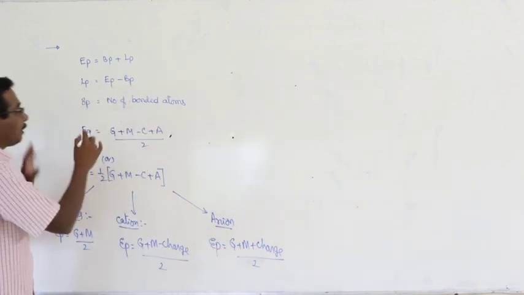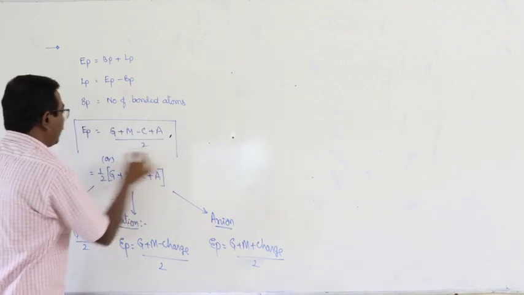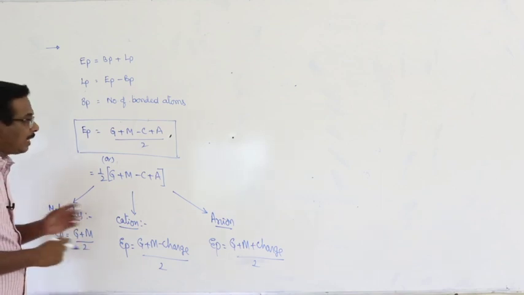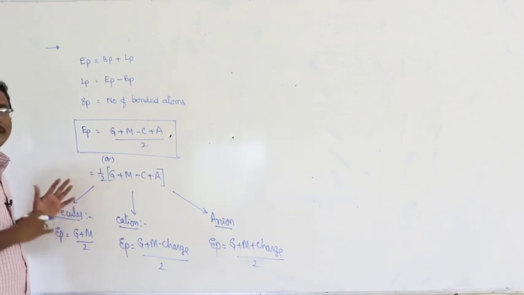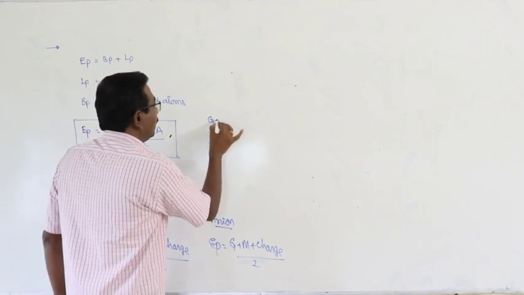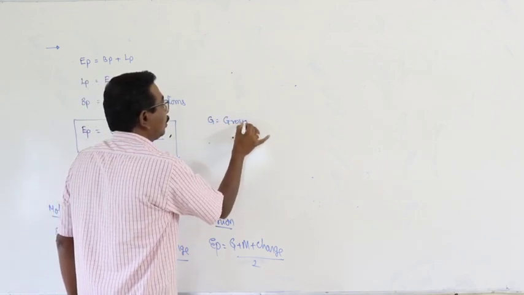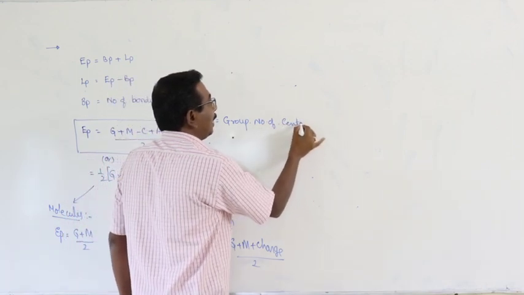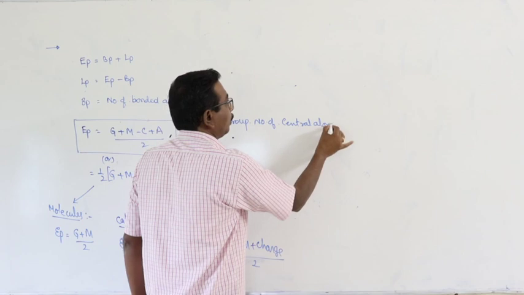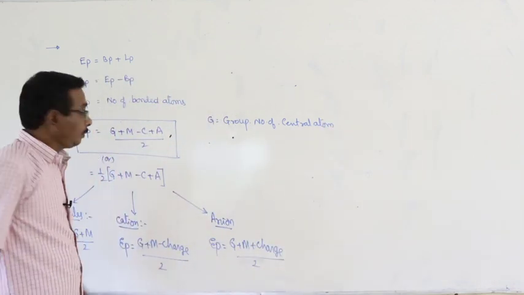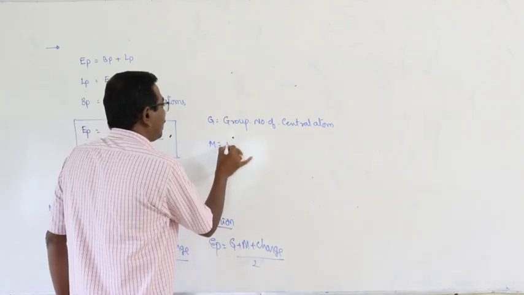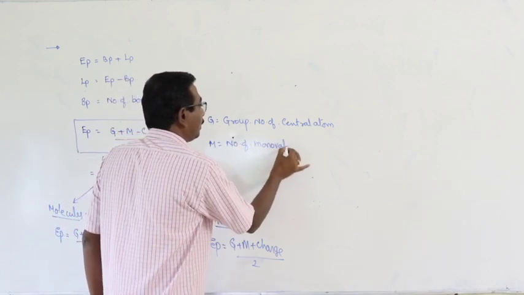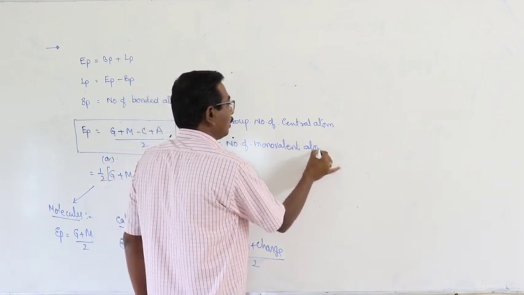But here this is the basic formula. What is that? G plus M minus C plus A. Okay. What is G? What is M? What is C? What is A? Look at here. G is equal to group number of the central atom of the molecule. Next, M is equal to number of monovalent atoms.